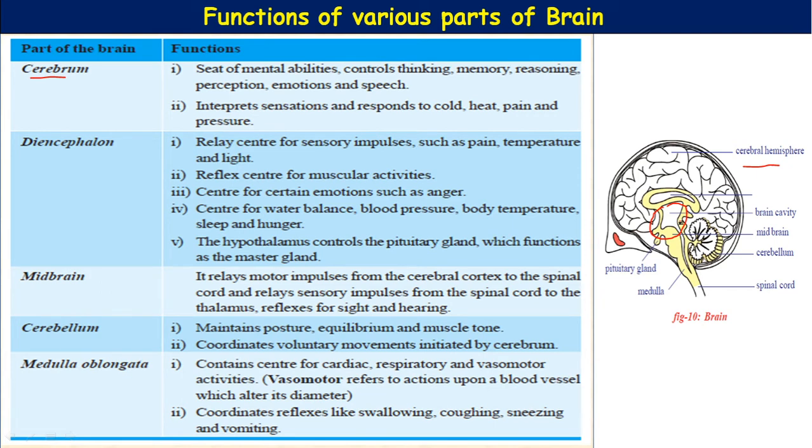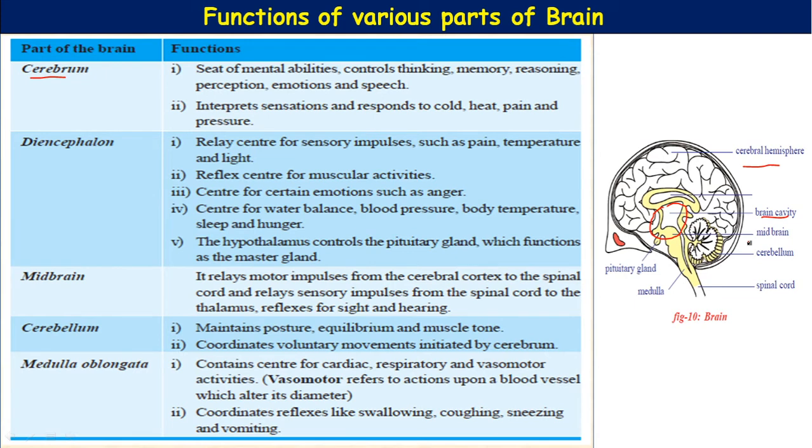The thalamus is concerned with relaying sensory impulses except those of smell, and regulation of smooth muscle activity. The hypothalamus coordinates the various autonomic activities of the body including water balance, control of pituitary, regulation of heat or body temperature, and blood pressure. Diencephalon has a cavity called the third ventricle.